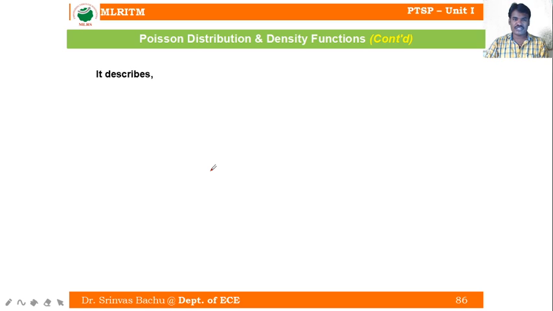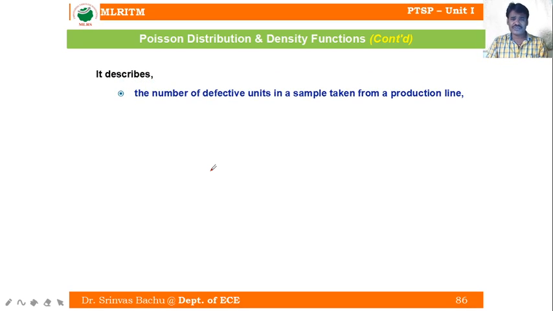Now let's see the applications. It describes the number of defective units in a sample taken from your production line. The production line is infinitely large, and from that we estimate the number of defective units in a sample. The number of telephone calls during a period of time, where the period is infinitely large.